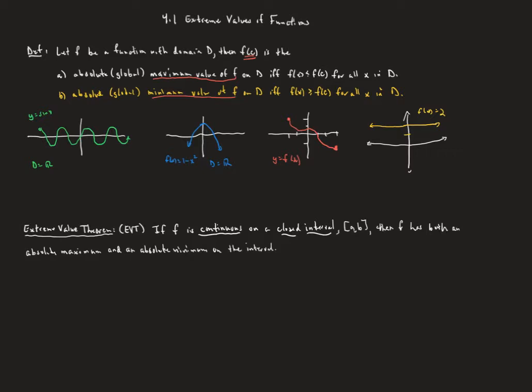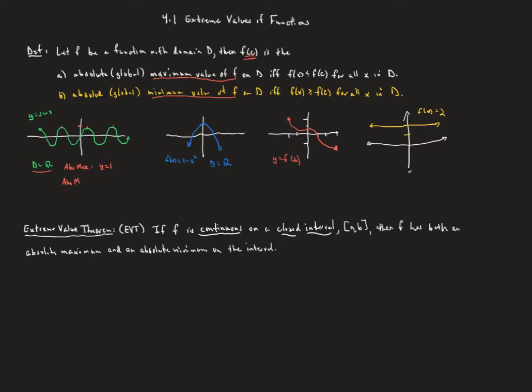Now, because of that, if we look at some different examples here, in the green we see an example of a sine function, and its domain is all real numbers. So it's that sine wave that goes on forever in each direction. The largest y value that the function takes on is going to be 1. And it takes it many, many different times, in fact an infinite number of times. But that's okay, because it's only asking for that y value. So the absolute maximum for this function is, remember, a y value: y equals 1.